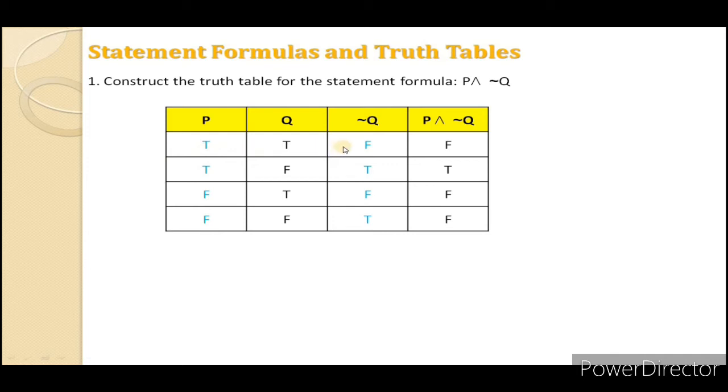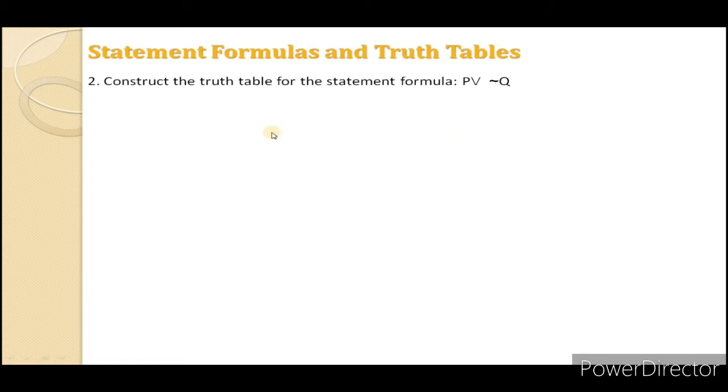First, P is T but NOT Q is F, so F. P is T and NOT Q is T, then T. P is F, NOT Q is F, so F. P is F and NOT Q is T, then F. That is P and NOT Q.